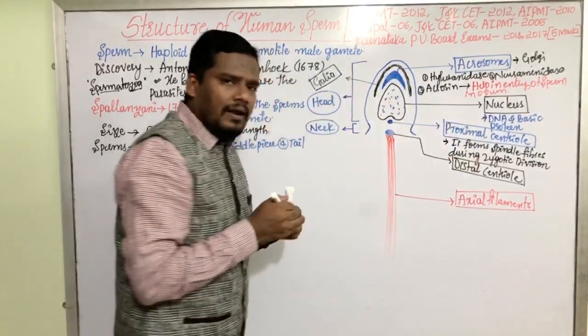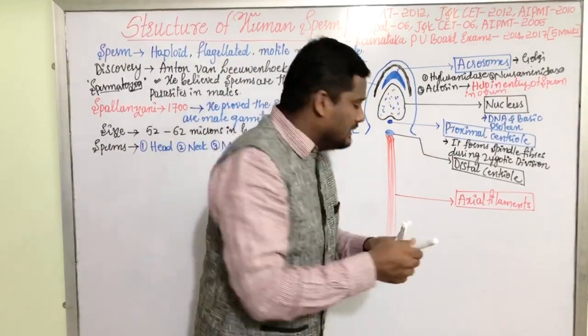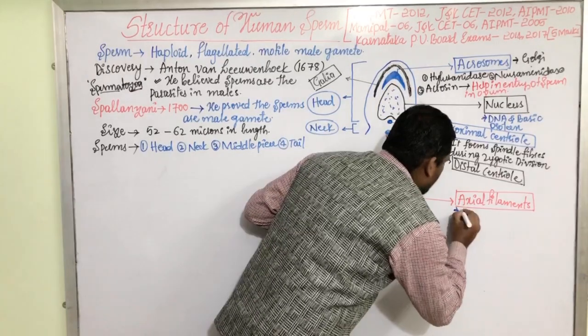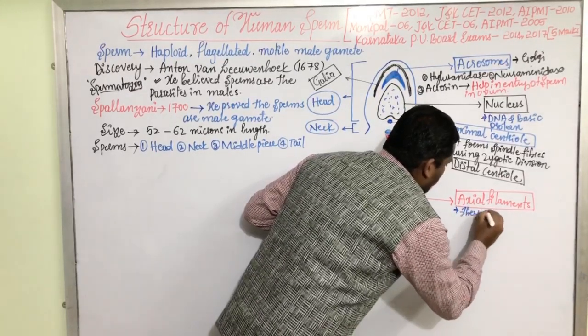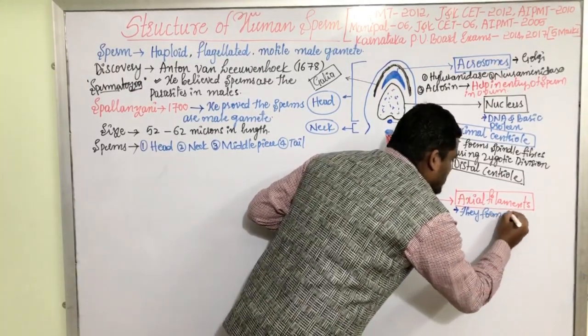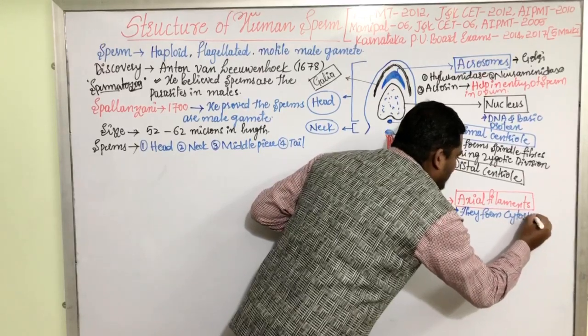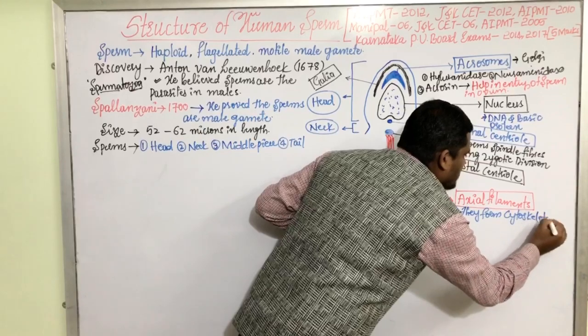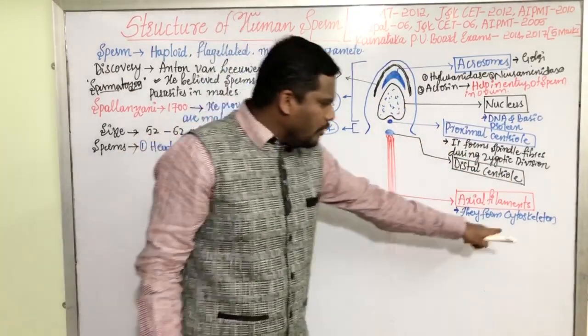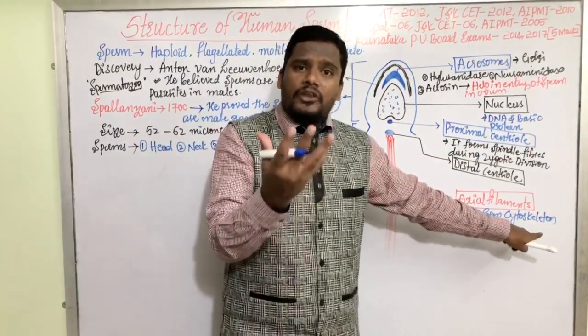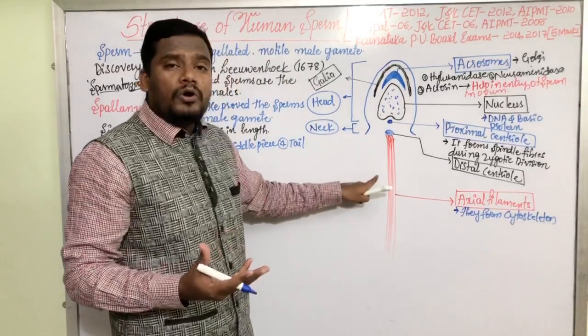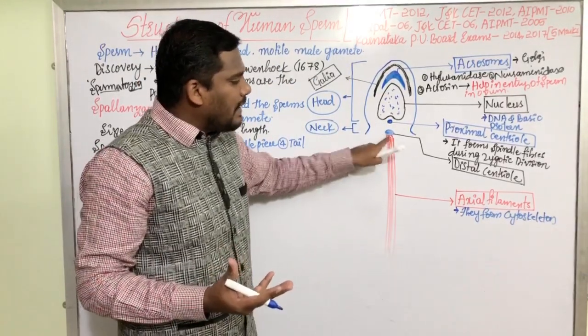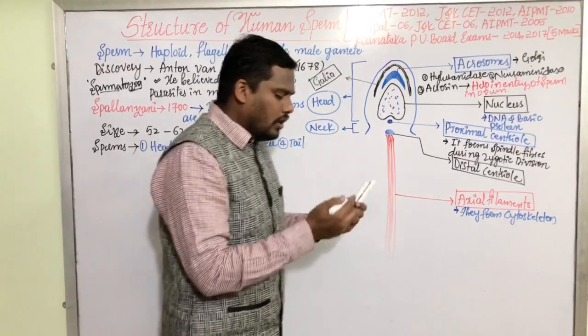These axial filaments form the cytoskeleton. That means they act as a skeleton to the sperm. Cyto means cell, skeleton means the supporting structure. They are the supporting structures formed by the distal centriole.